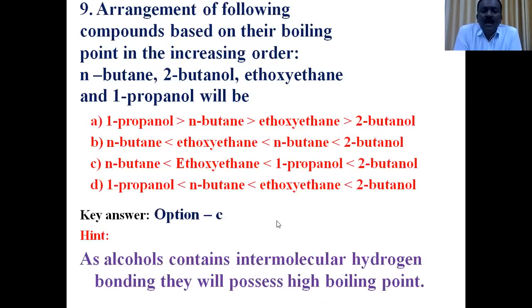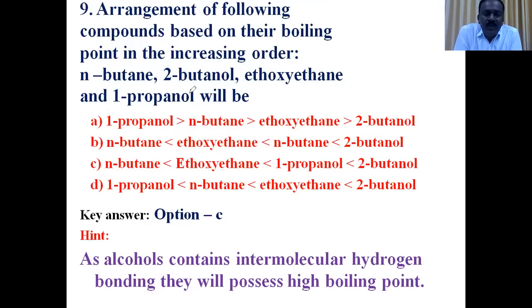Next question. Arrange the following compounds based on their boiling point in increasing order. The compounds given are n-butane, 2-butanol, ethoxyethane, and 1-propanol. Butane is a hydrocarbon with very weak intermolecular attractive forces, so its boiling point is very low. Among the remaining 3 compounds, there are 2 alcohols and one ether. Generally, ethers have a lower boiling point than alcohols. So the boiling point of ethoxyethane is lower than the respective isomeric alcohols, 2-butanol and 1-propanol.